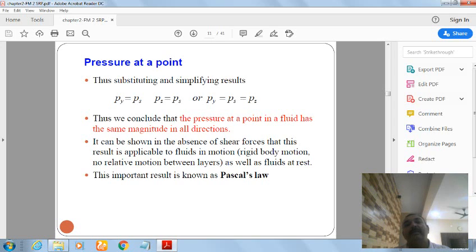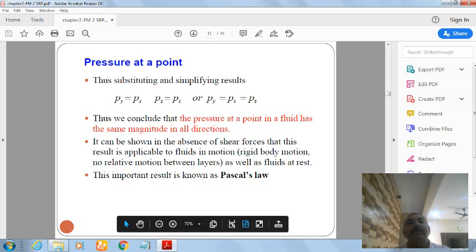Thus we conclude that pressure at a point in a fluid has the same magnitude in all directions. This important result is called Pascal's law. So what is Pascal's law? The pressure at a point in a fluid has the same magnitude in all directions.